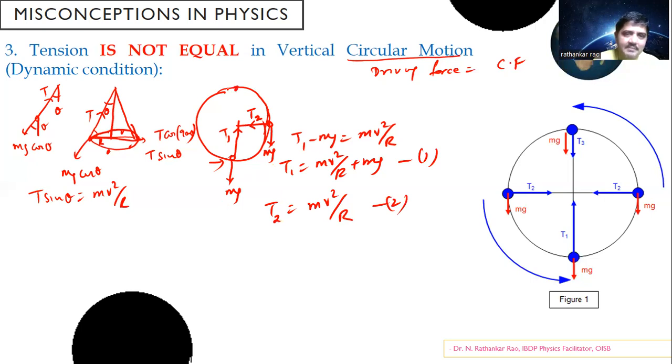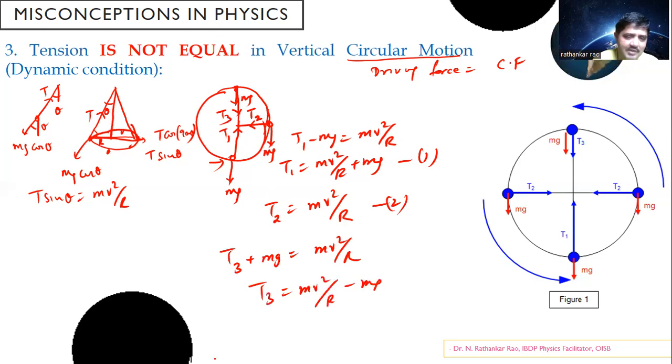Let us consider this point. At this point, you see mg is acting downwards. Then there's a string which is connected to it. This object is always pulled downwards, right? So therefore, this is T3. Let me call this T3. So thus you should write T3 plus mg is equal to mv square by r. Okay, this is a net force. So this T3 should be equal to mv square by r minus mg. Call this equation number 3.